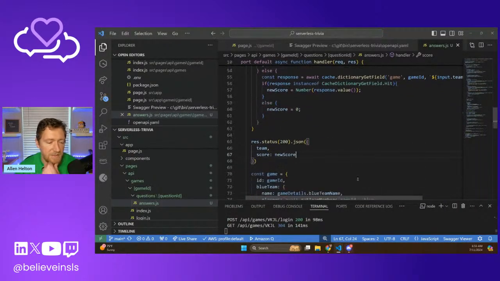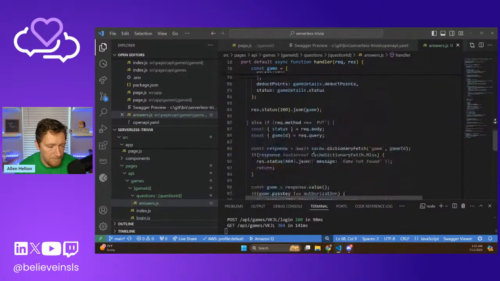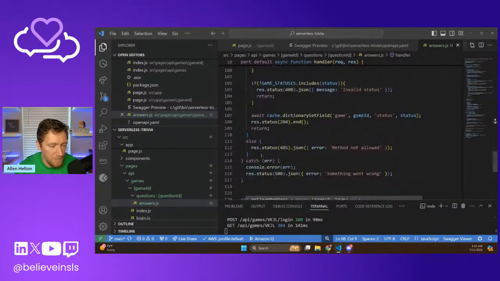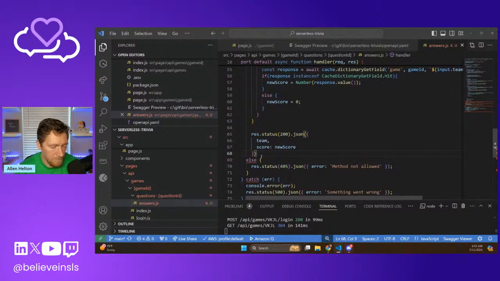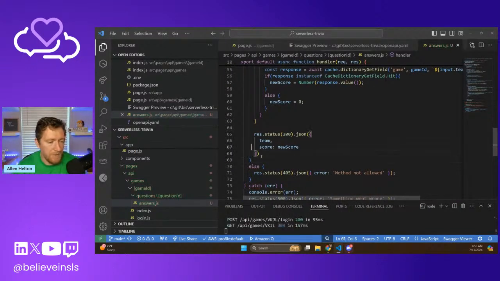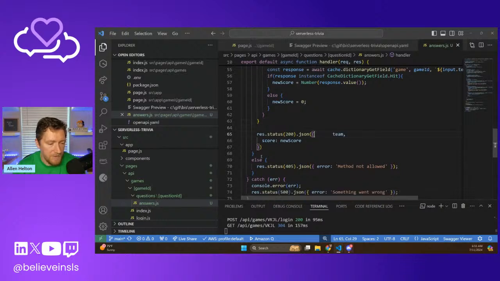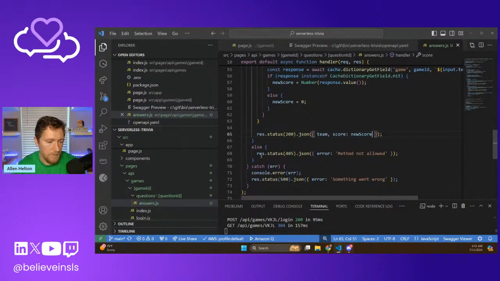So that's going to say in that response, just push it back down and get rid of these. Remember, this is what we copied and pasted before. There we go. Okay. So we said everything is good. We've updated the game state. Voila. The team and the score.